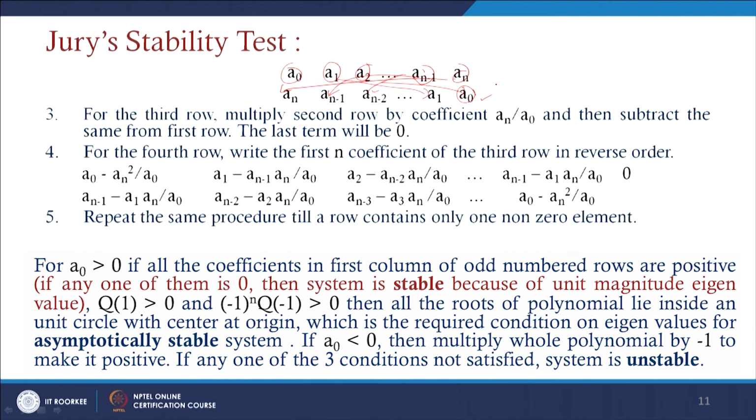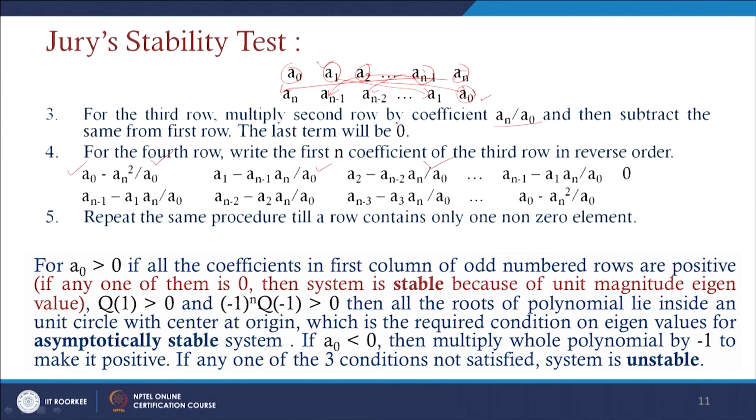So the third row representation will be a0 minus an multiplied by an by a0, which gives you an square by a0. Second, a1 minus an multiplied here, so an minus 1 into an by a0. The third element will be a2 minus an minus 2 into an by a0.